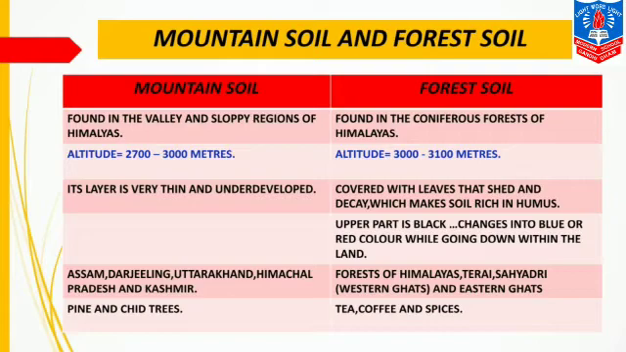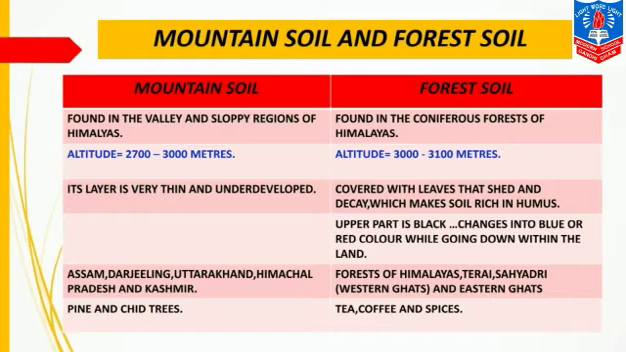The next point is that its layer is very thin and underdeveloped. It is very thin because soil erosion takes place frequently there due to wind, snowfall or water, that is, rain. It is underdeveloped because nutrients get washed away due to the erosion. It is found in Assam, Darjeeling, Uttarakhand, Himachal Pradesh and Kashmir, because it was mentioned earlier that it is found in the regions of the Himalayas.